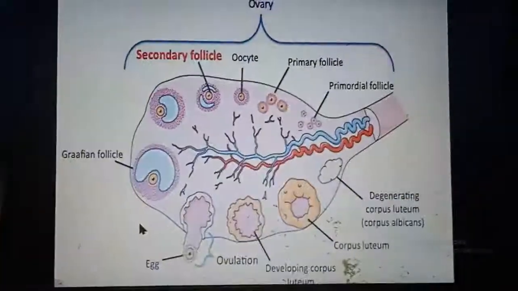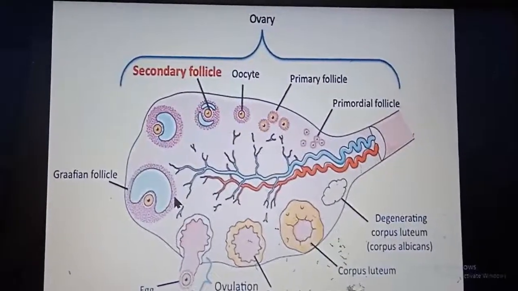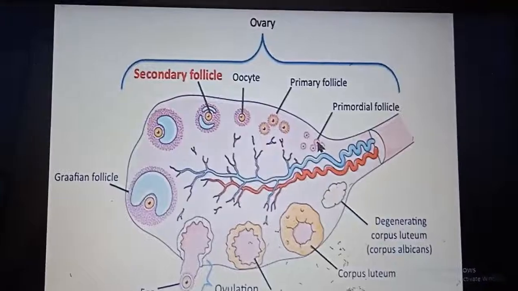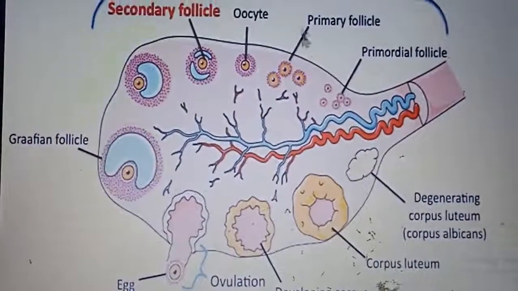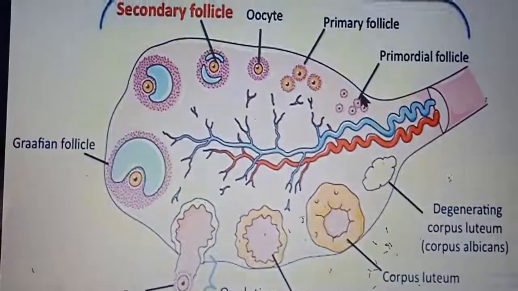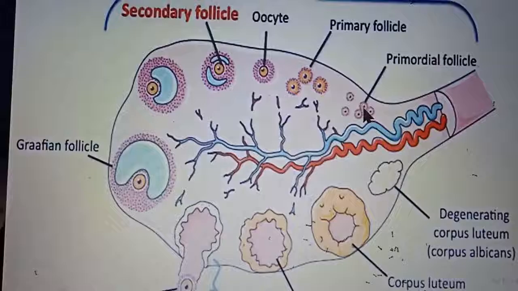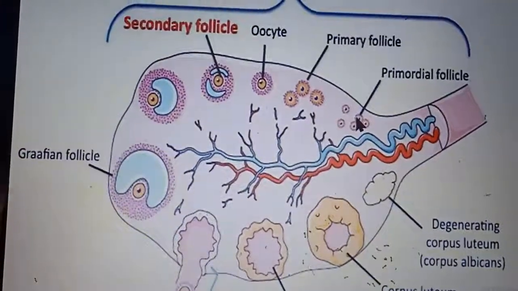These are the layers. Here you can see the different stages of follicle. This one is the primordial follicle, in which there is a primary oocyte enveloped by simple squamous cells, that is a single layer and flattened in nature.